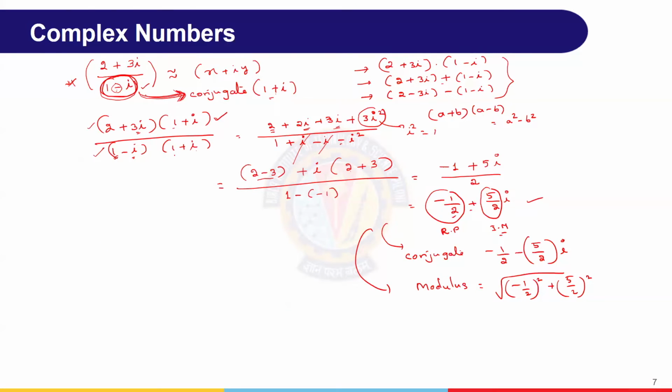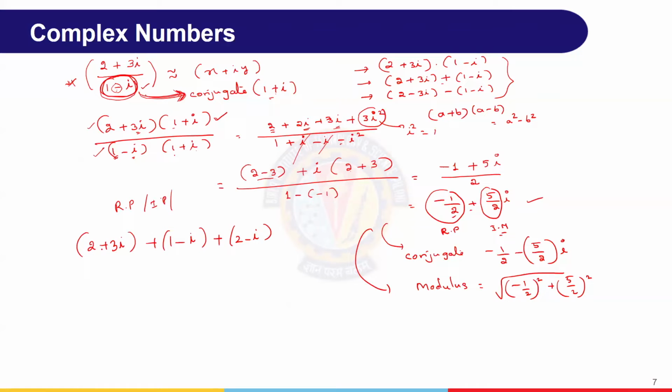And maybe you may have a doubt. Suppose three numbers are there. Before going to the next topic, suppose it is like 2 plus 3i plus 1 minus i plus 2 minus 7i. Now, what is the real part of this? What is the imaginary part of this? Complex conjugate. Any question on this?